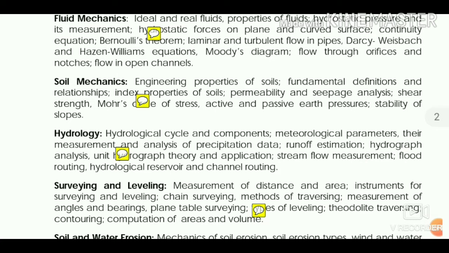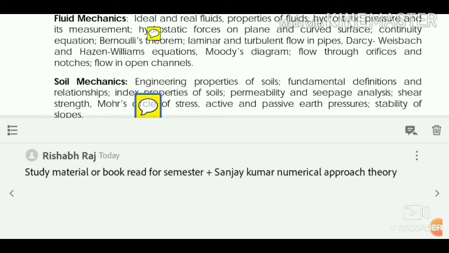And now coming to soil mechanics. Study soil mechanics fully from the Sanjay Kumar numerical approach book, because some portion of the theory is covered in that book, and the remaining portion you should study from your study material or book that you followed in your college for semester examination.